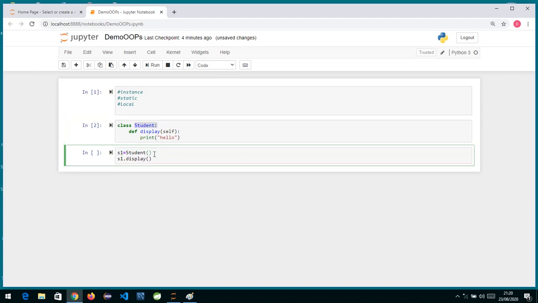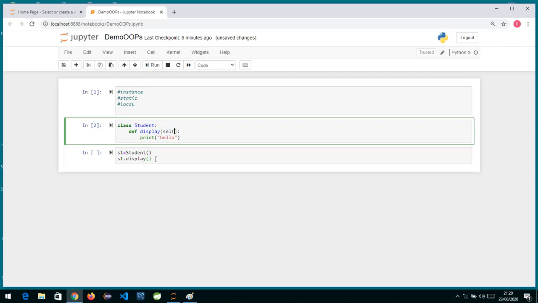Now when I write it this way, actually the init method is getting called, but I have not specified any init method, so the default will be called. After that, on the object s1 dot display, I'm using the object, and with dot notation I'm calling the instance method. If you see, I'm not passing any parameter, because the self parameter is implicitly passed by the Python interpreter.